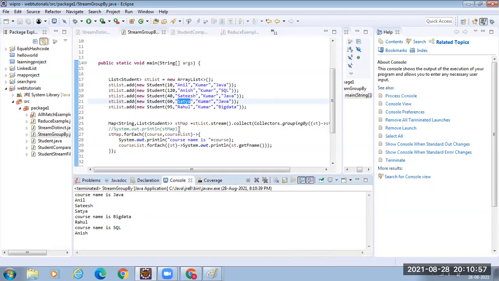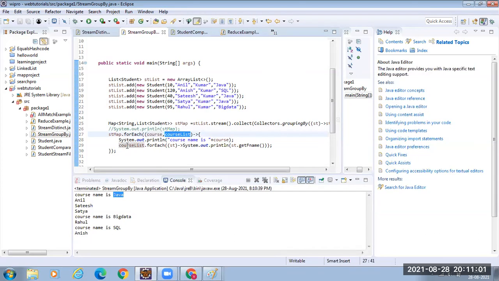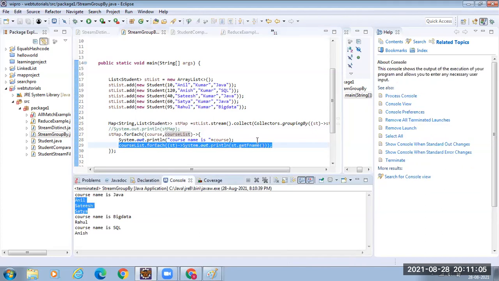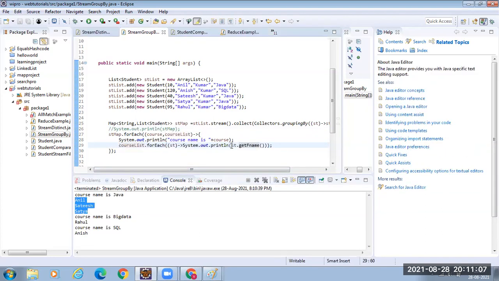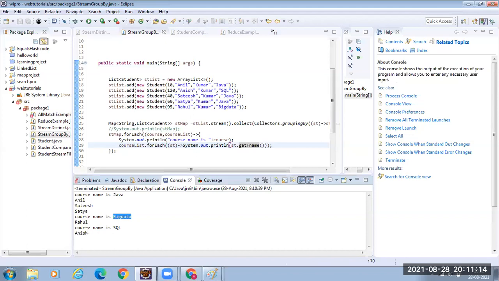That means this is the argument: the course is Java, I got it, then I got the list. That is why I am using forEach on the list, so that I can iterate the three objects. Here, if you see, I printed only the first name. If you want to print other details like student ID, you can add them here. Next, big data, there is only one person, so we got Rahul. For SQL, there is only one person, that's why we got Anish.